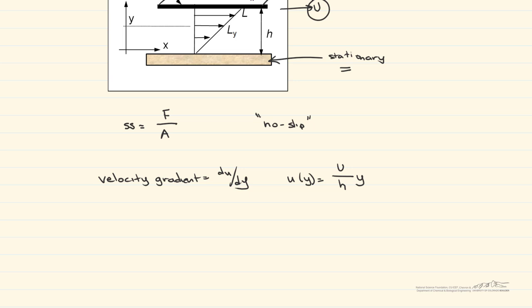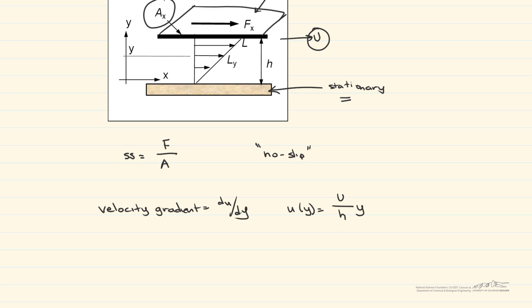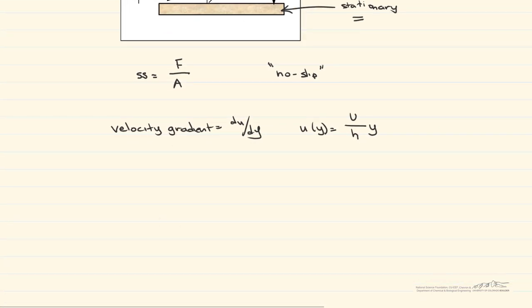In the figure, L sub y is the moving distance of the fluid for a layer at some location y from the bottom plate. L is the moving distance of the top plate, F is the force, and again h is the distance between the plates.